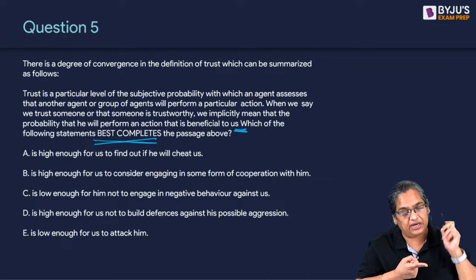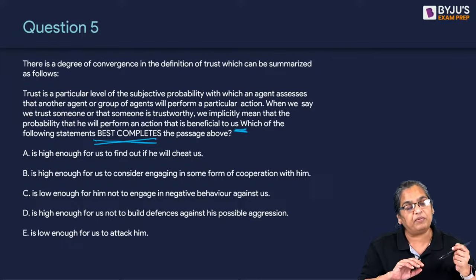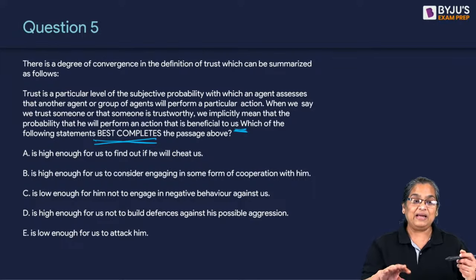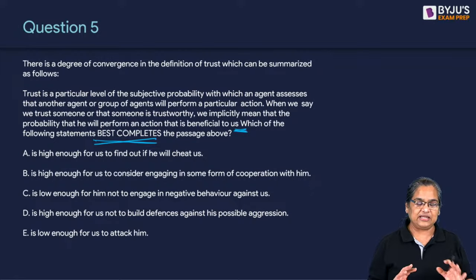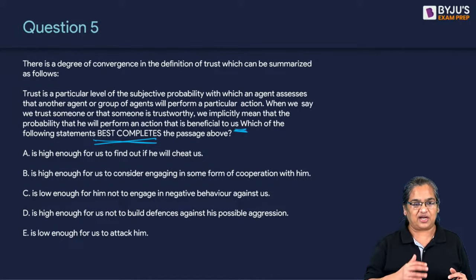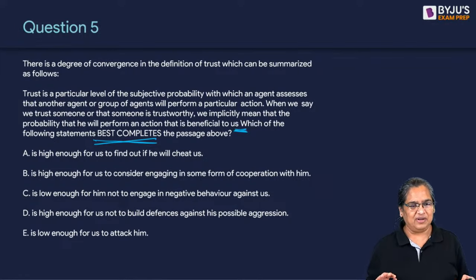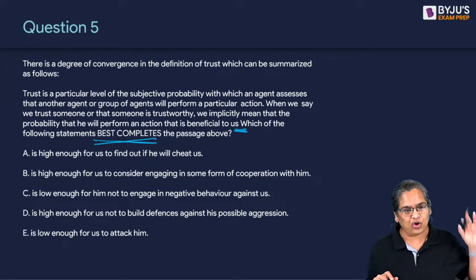Trust is a particular level of subjective probability with which an agent assesses that another agent or group will perform a particular action or job. I told you, in critical reasoning, they just use bombastic language. How are you going to beat them at their game? How are you going to hit sixers like Ishan Kishan? When you put it in your own words, make it simple. Anything short pitched, I will hit. Anything which is too full, I am going to hit.